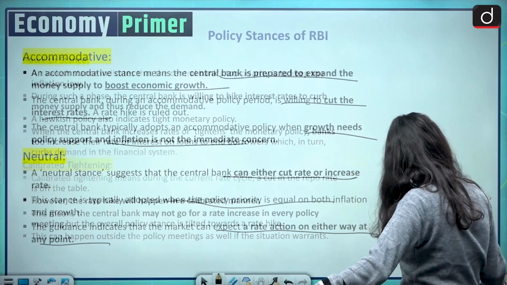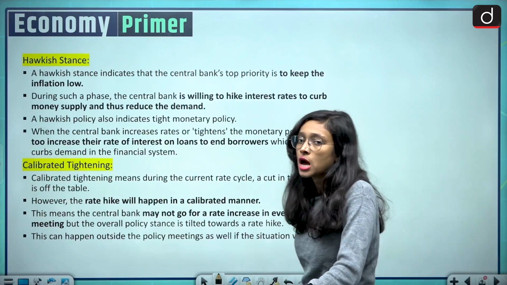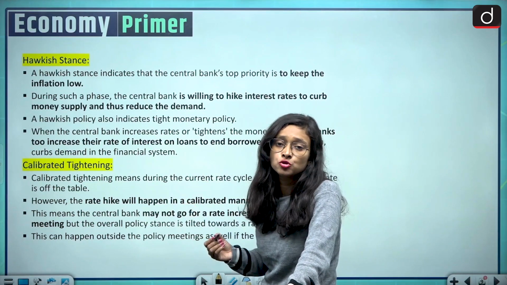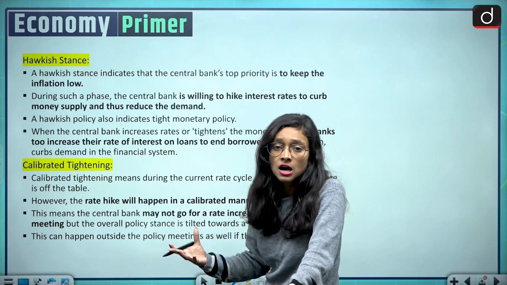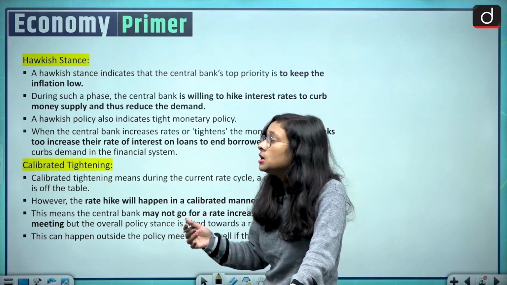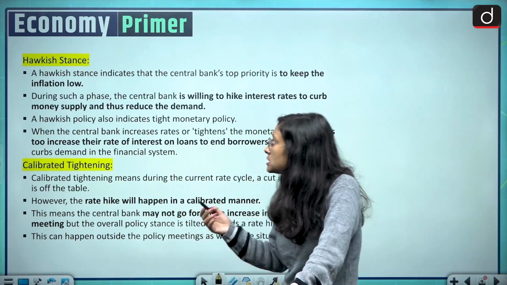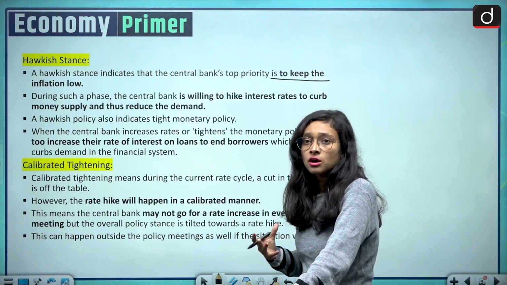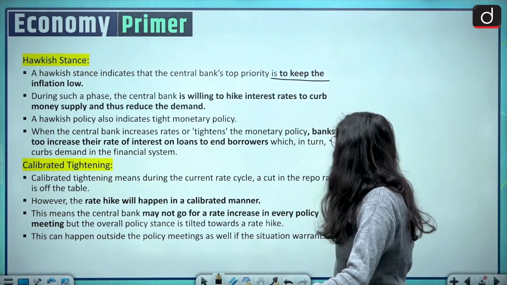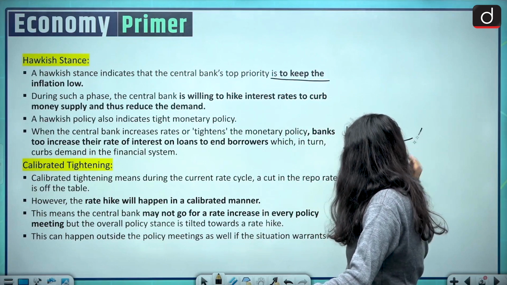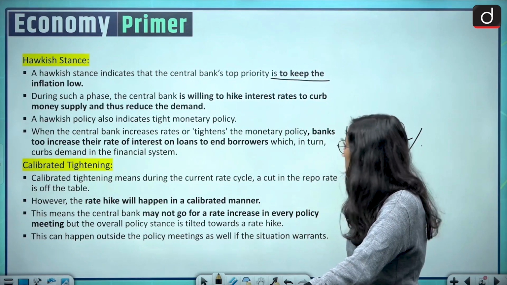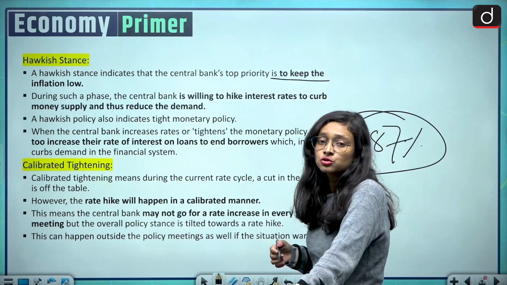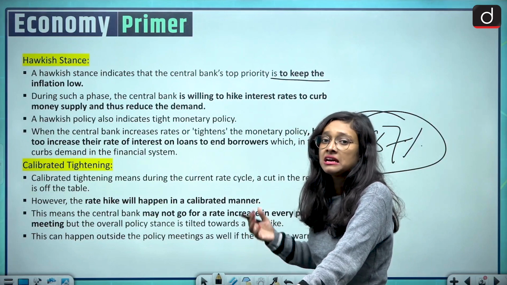Moving to the other stances, we have the hawkish stance. Recently we have used this term a lot, that RBI is going to change its hawkish stance or hawkish tone in its economy. So what is this hawkish stance? A hawkish stance indicates that the central bank's top priority is to keep inflation low. Right now the inflation figure is 4.87%. For the month of October, the CPI data says the inflation rate has decreased to a 4 month low, which is a very positive sign for any economy.